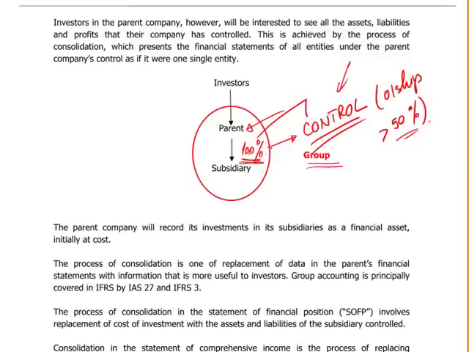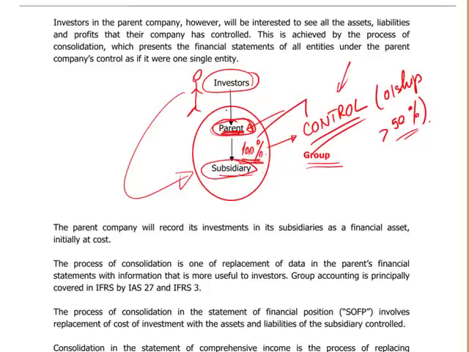Okay, why do we need to talk about consolidated financial statements? If you think from the investors' point of view, put yourself in the shoes of this individual here. They set up this parent company, and they will see the assets and liabilities they control in the parent company. Later on, the parent company sets up a subsidiary, maybe even cross-border, that has 100% control. These investors are responsible, interested, and can control the subsidiary. So they would like to know not just what this parent is doing, not just what the subsidiary is doing, but how they are doing together, consolidated.